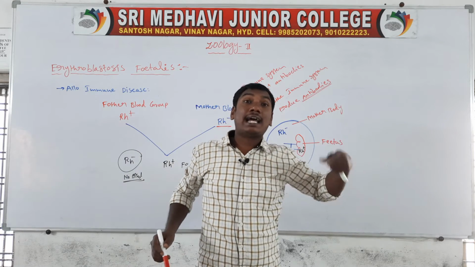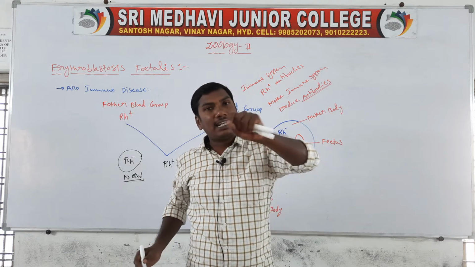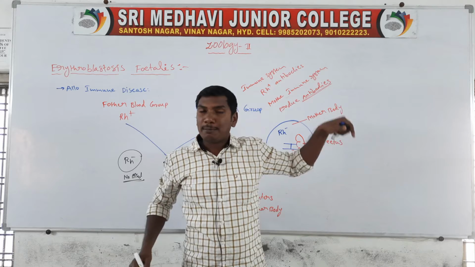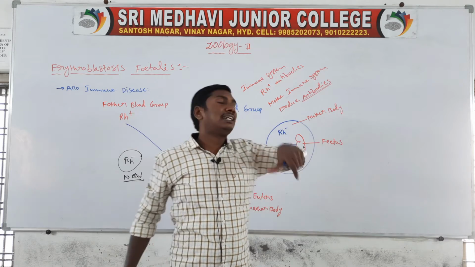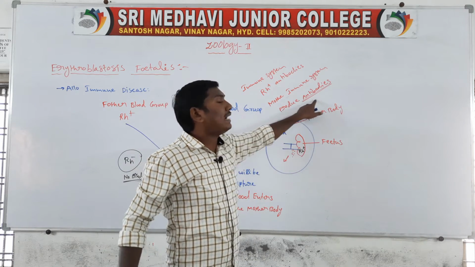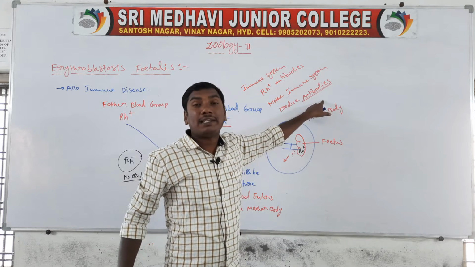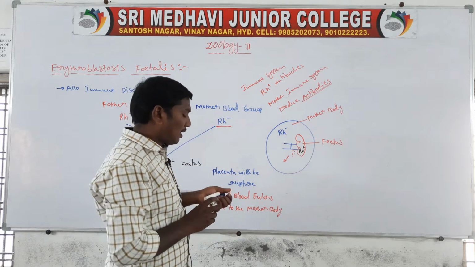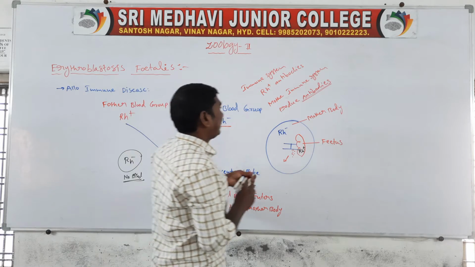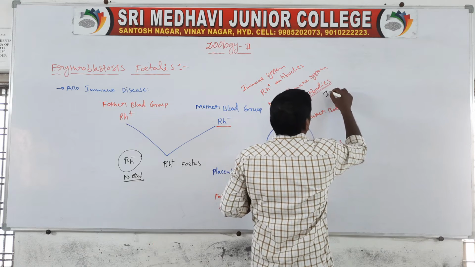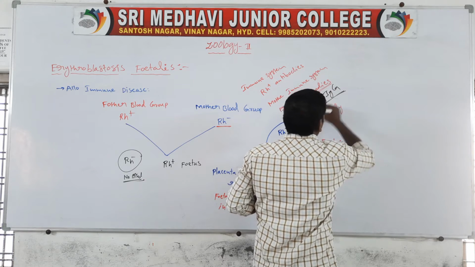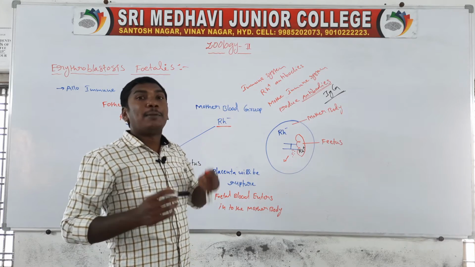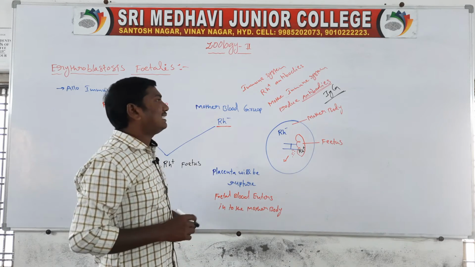The mother's body contains Rh negative blood, and the fetus contains Rh positive antigens. When the mother's immune system identifies these Rh positive antigens, it immediately produces antibodies against them. These antibodies are the IgG type. So the mother's immune system is sensitized.